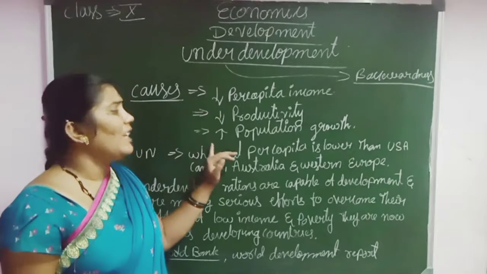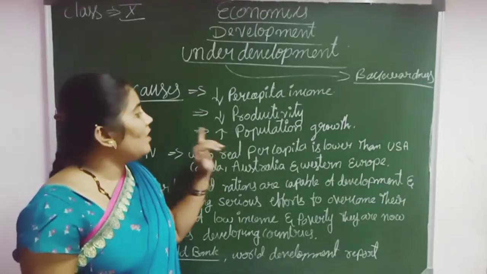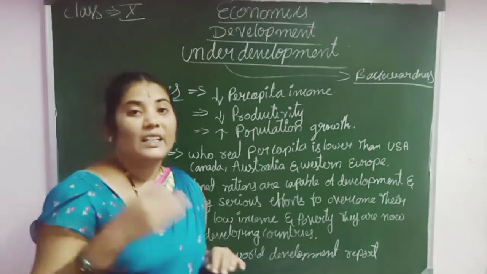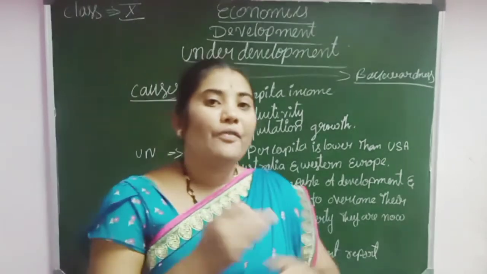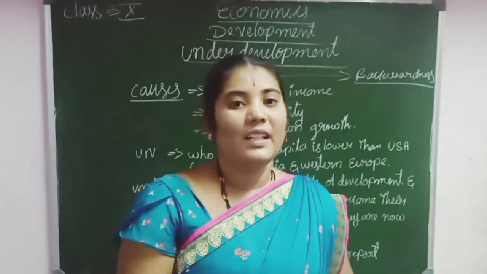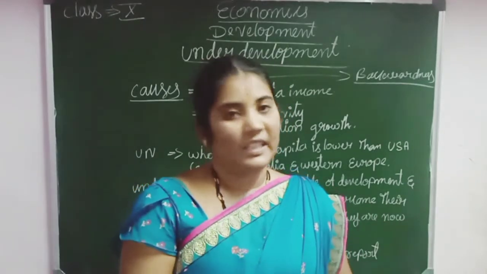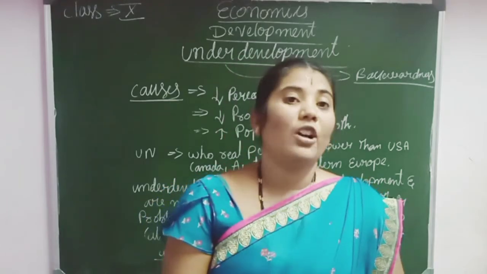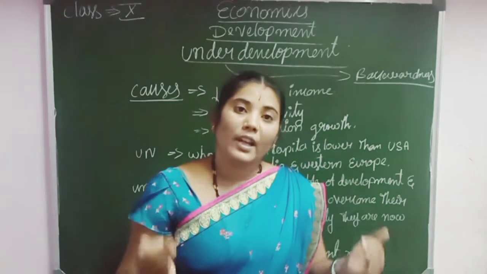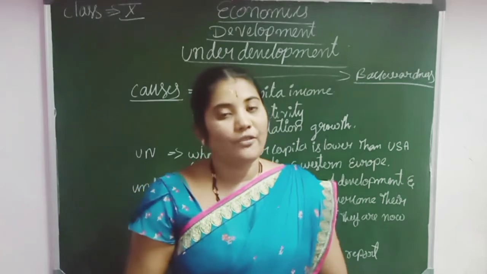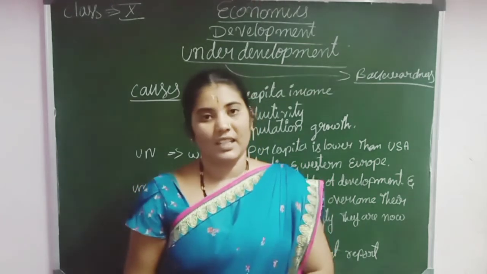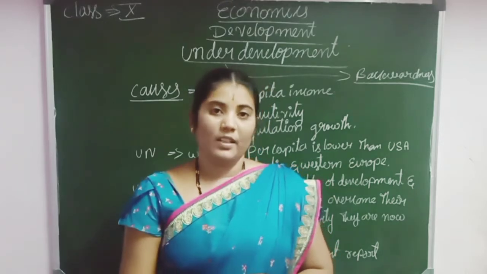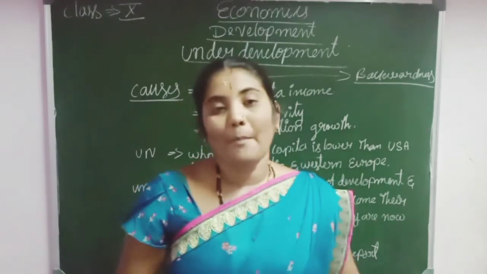The high population growth is also a main cause in underdeveloped countries. When the population increases, the natural resources and land do not increase. So the country is not able to provide or ensure the fundamental needs of its citizens, like employment opportunity and equal economic distribution. So it is a cause of backwardness.